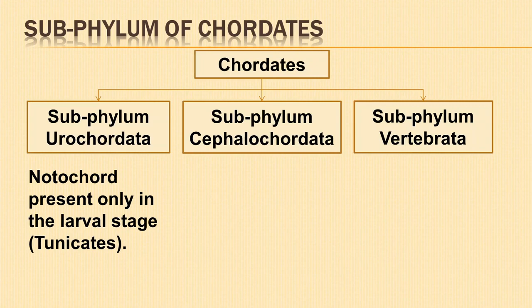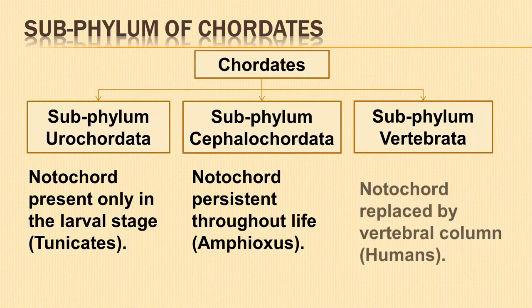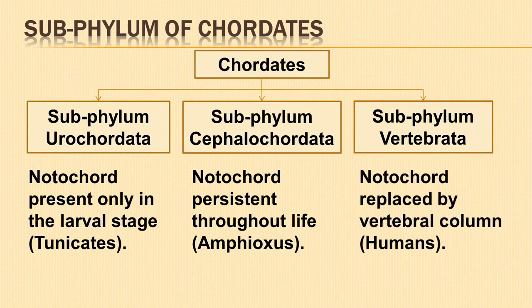Example, Ascidia. Animals belonging to subphylum Cephalochordata possess notochord throughout their life. Example, Amphioxus. In animals belonging to subphylum Vertebrata, notochord is replaced by a vertebral column in adults. Example, humans.